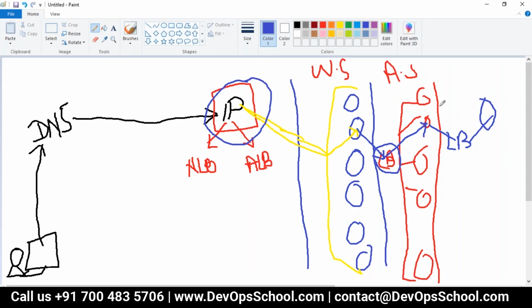Yes, Rajesh. But guys, there is a problem, a big problem. Remember, this load balancer cannot reach the pod directly. That's a problem.